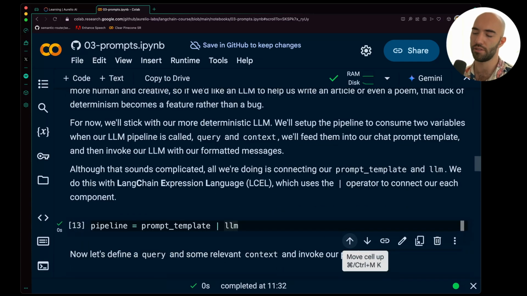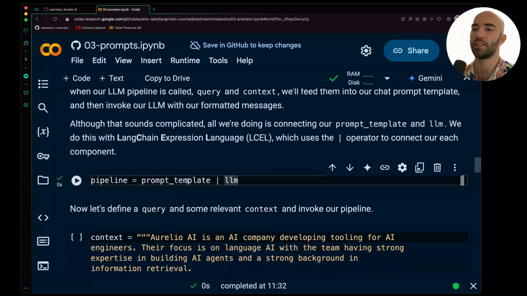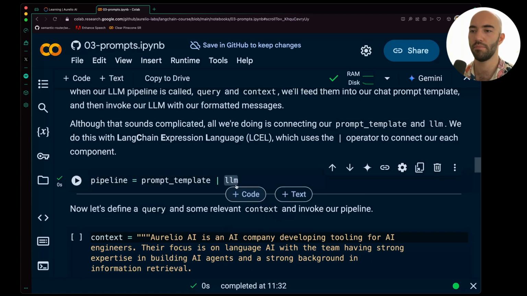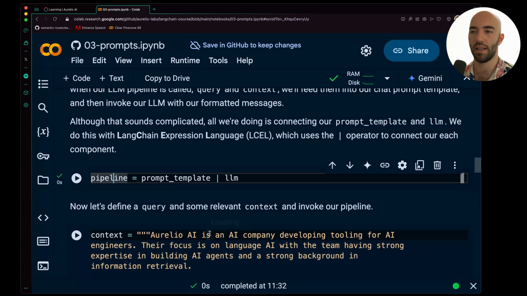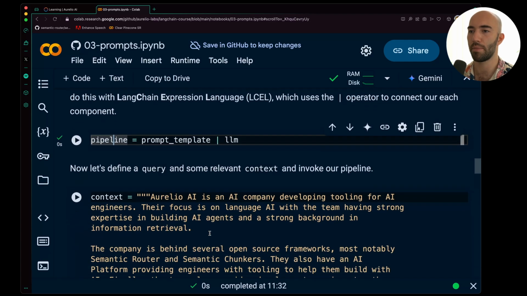Okay, so we're gonna go with LCEL again here. This is, for those of you that have used LangChain in the past, equivalent to an LLMChain object. So our prompt template is being fed into our LLM, okay? And from that, we have this pipeline. Now let's see how we would use that pipeline.